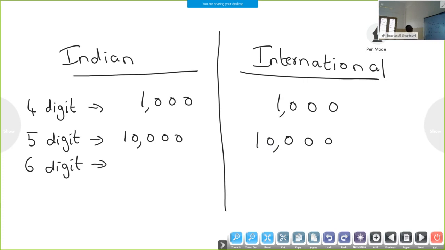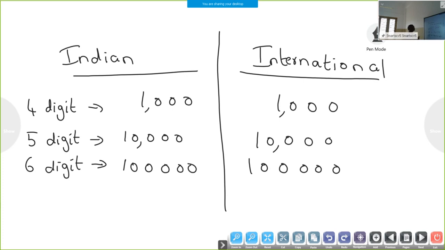We are going to compare the Indian place value system and the international place value system. First we wrote 4-digit numbers. No difference, both are the same. Then 5-digit numbers, no difference. Both are the same. Then coming to 6-digit numbers, which is the smallest 6-digit number? This is the smallest 6-digit number.